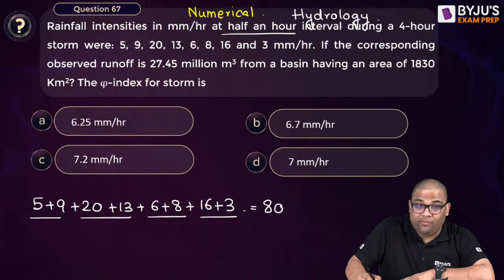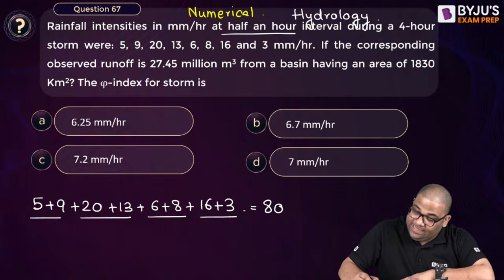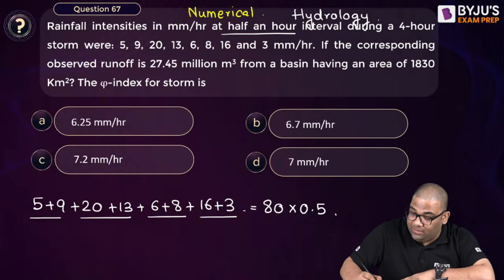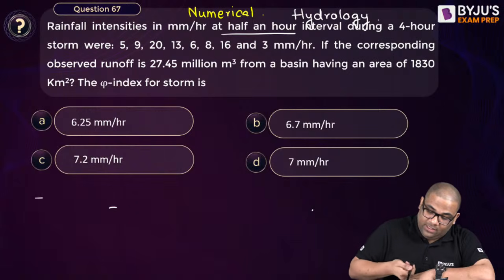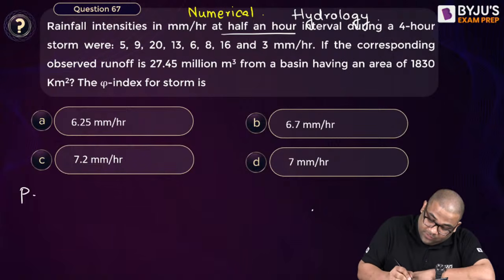You are getting 80. Very good. So 80, this is for half an hour intensities. Half an hour is 0.5. So total rainfall I will get is 40 mm.